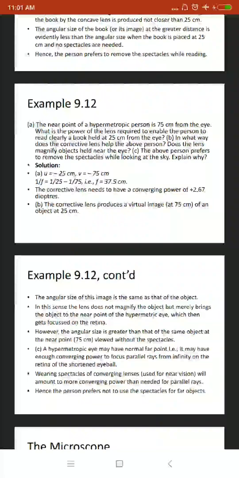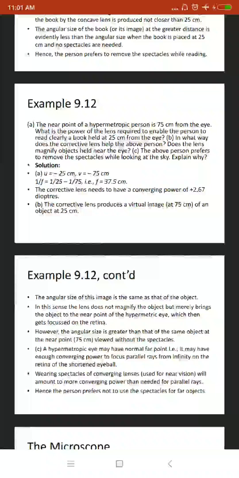So for the focal length, 1 upon f equals 1 upon v minus 1 upon u. By placing the values, we get 37.5 centimeter. So the corrective lens is required, with the power of the lens, given that focal length of 37.5, P equals 1 upon f. So that is equal to 2.67 diopter. So the power of the lens is 2.67 diopter.